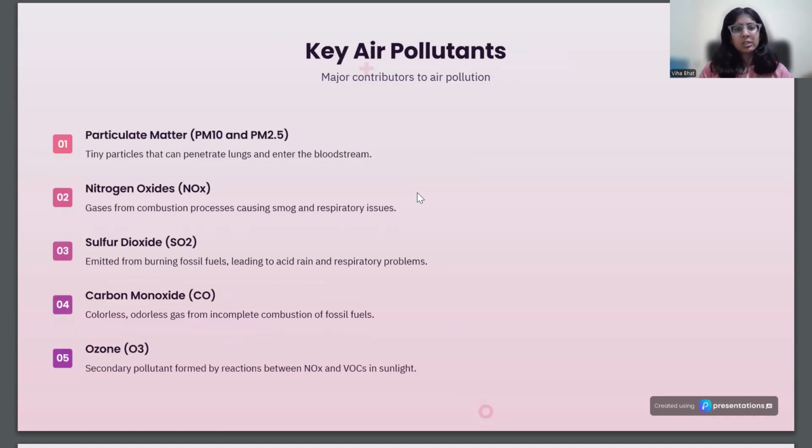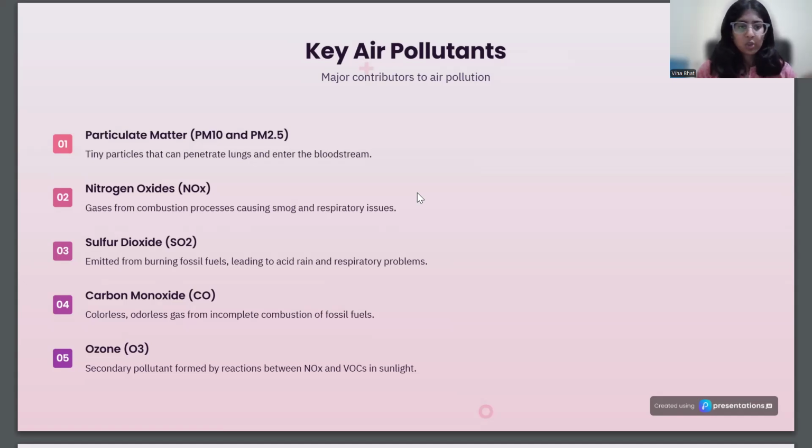Next, we're going to look at the key air pollutants. Firstly, it is particulate matter, that is PM10 and PM2.5, tiny particles that can penetrate lungs and enter the bloodstream. Next is nitrogen oxides, gases from combustion processes causing smog and respiratory issues.